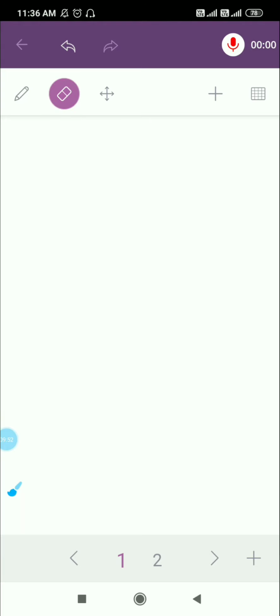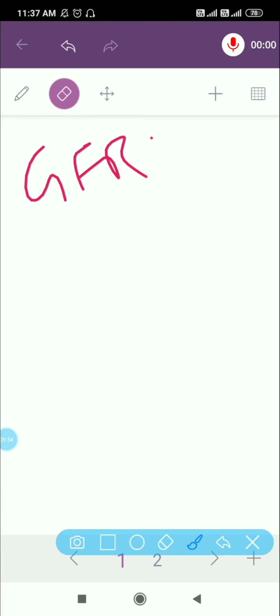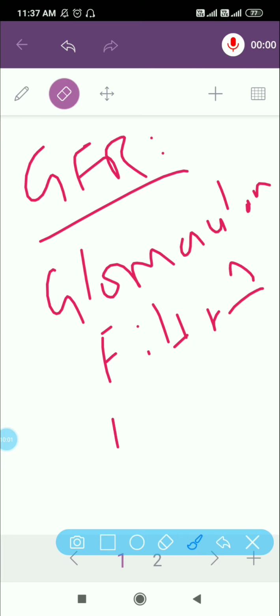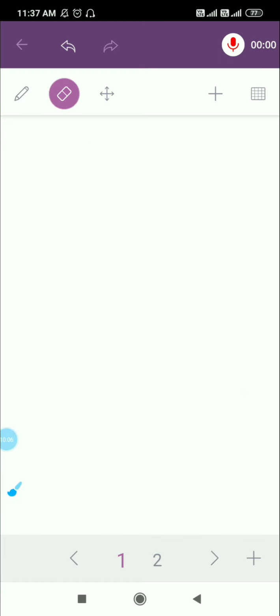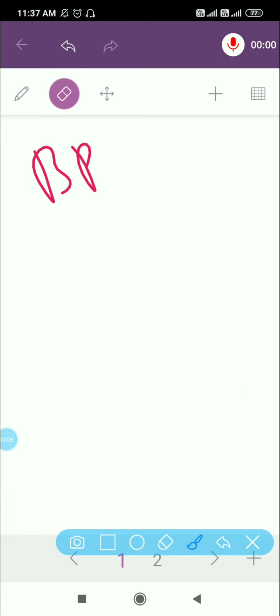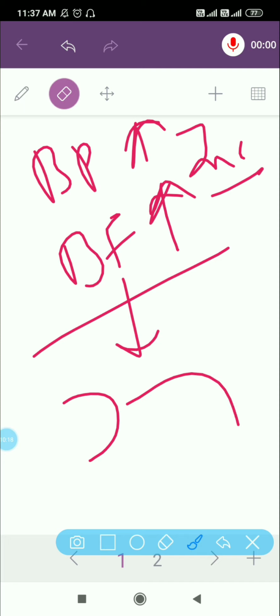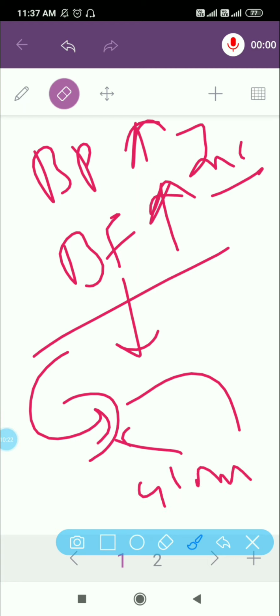Now what is GFR? GFR is nothing but glomerular filtration rate. I have explained the same thing in my last lectures also, so you should know. So ultimately, as there is more blood pressure, blood flow will increase. Upper arrow means increase. So this will lead to an increase in blood flow through the afferent arteriole, and over here, as you know, there is the glomerulus.